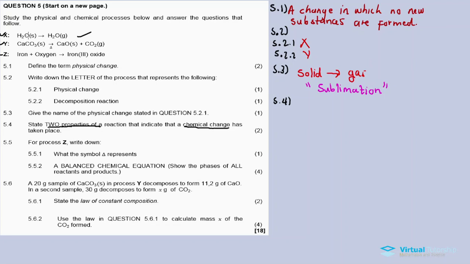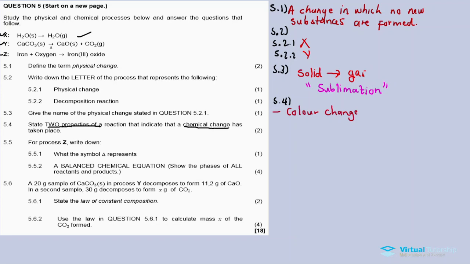So out of the three processes, they want two properties. There are several properties, but here they want only two. Whenever you see a color change during a chemical reaction, it means that reaction took place, there's going to be a chemical change, meaning the chemical composition of that substance will change, right?